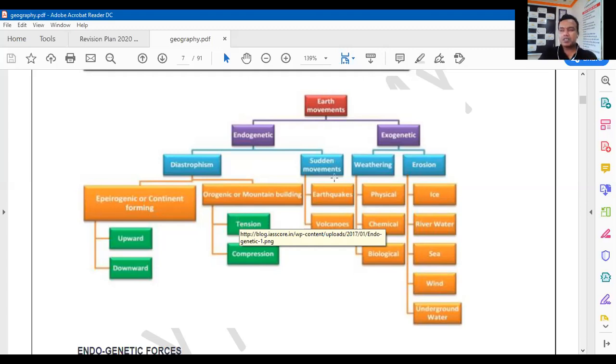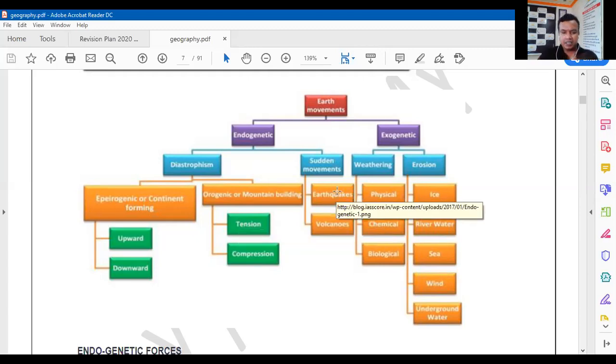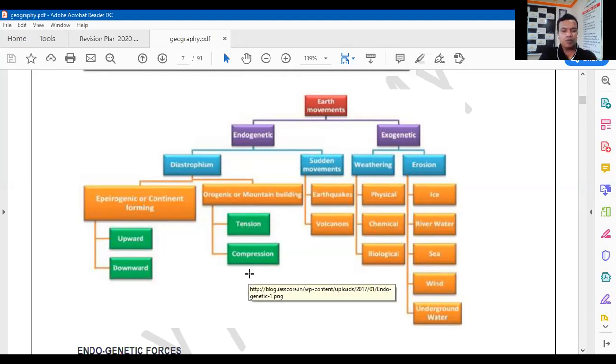Then there are sudden movements. Diastrophism, the slow movements, happens like 1 or 2 inches per year. Sudden movements happen within a short period of time, that is earthquakes and volcanoes, right? So different types of landforms are formed due to upward and downward movement, and tensional and compressional movement.